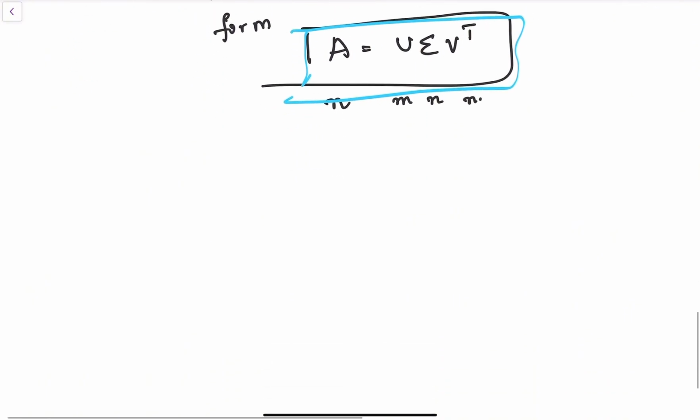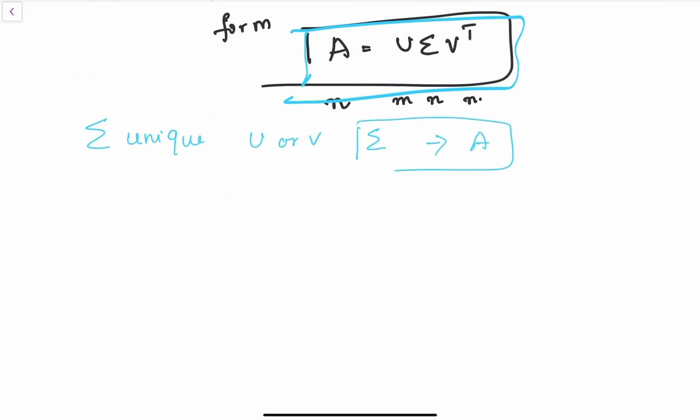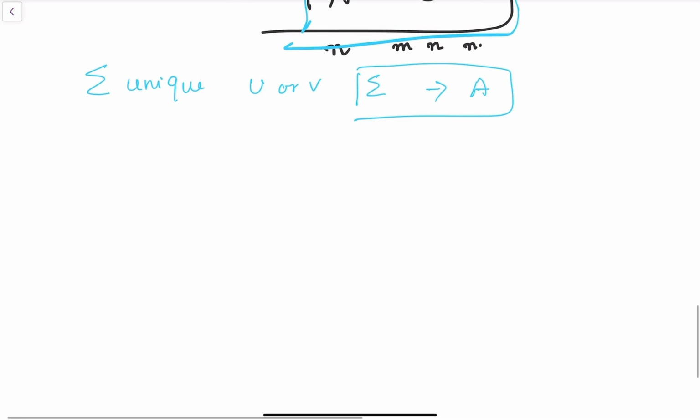Okay, so we have seen everything in detail. What is U, what is sigma, what is V transpose, we know everything, right? Now we have to know something very important, what is sigma. So sigma is a very crucial point. The sigma matrix itself is unique. This is super important. While there might be different ways to arrange the columns of U or V, the actual values of sigma, that is the singular values, are always the same for a given matrix A. It's like the DNA of the transformation.